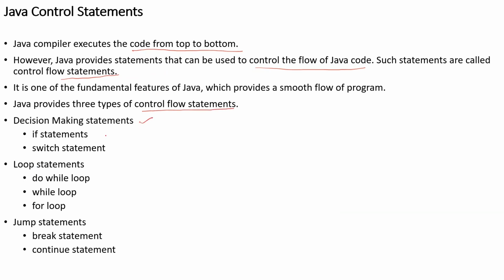Decision making statements. Decision making statements is nothing but, I have two things, let us suppose A and B. I want to check whether A value is big or B value is big. So I'll take a simple concept like if A greater than B, right? I'm going to make a decision here. Either A is big or B is big. Based on my condition, I'm going to choose one. That can be done with the help of the if statement.